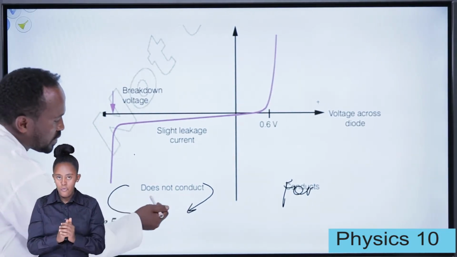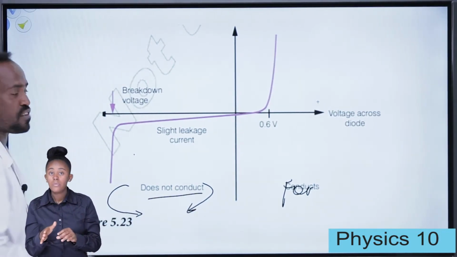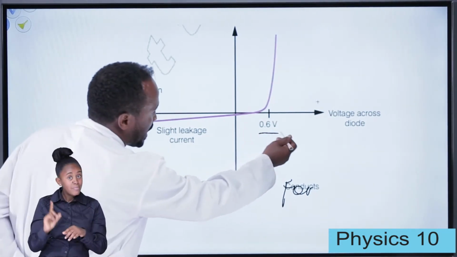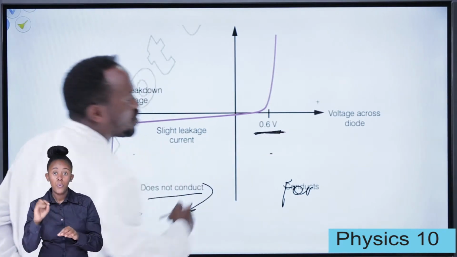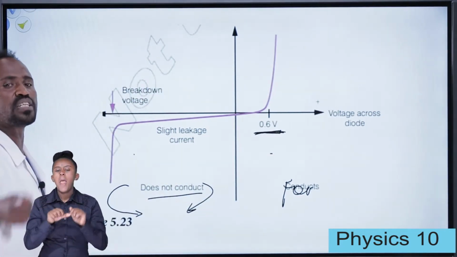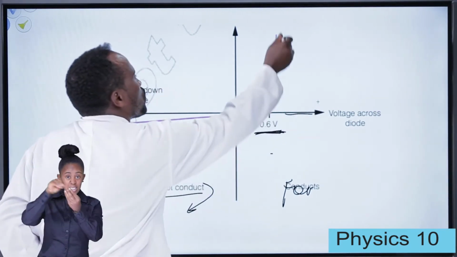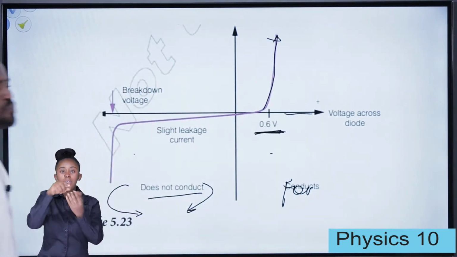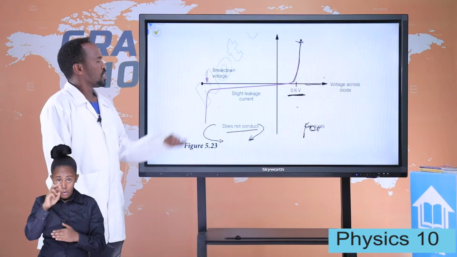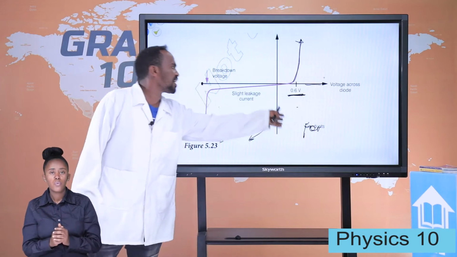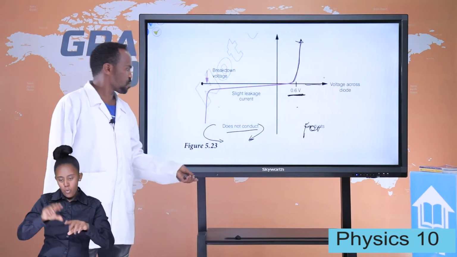So NO does not conduct in this reverse bias. In case of forward bias, a silicon atom requires 0.6 volt to start to emit electrons, that is, to produce a current. As the voltage increases, the current also increases in this forward bias direction. So this is how the forward bias gives current and the reverse bias gives no current.